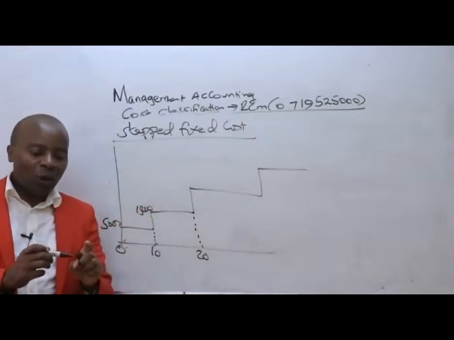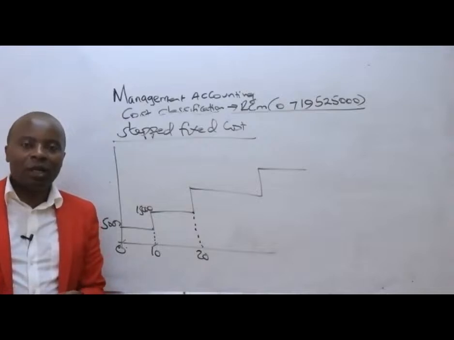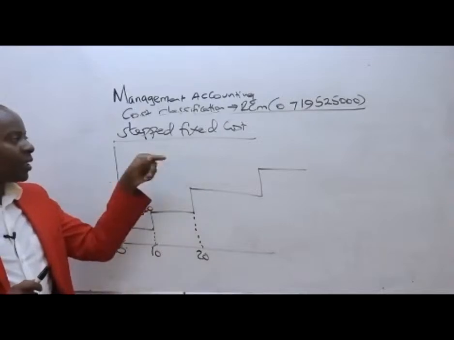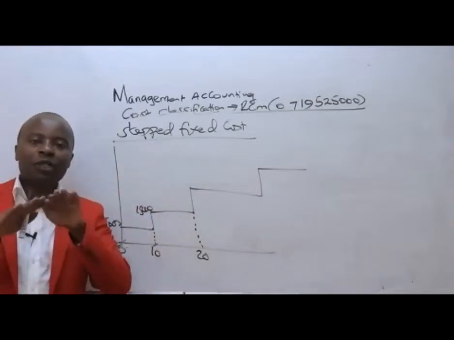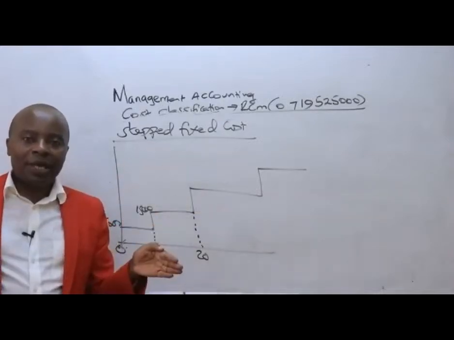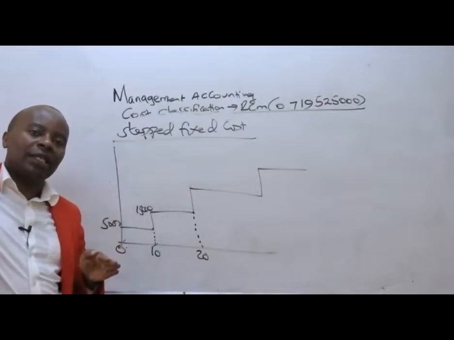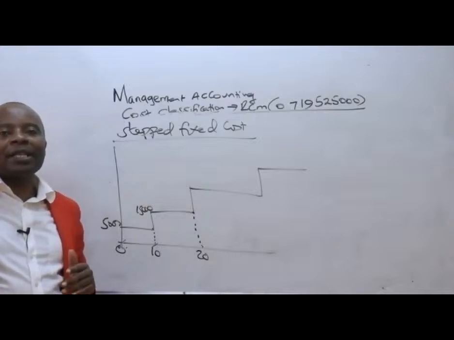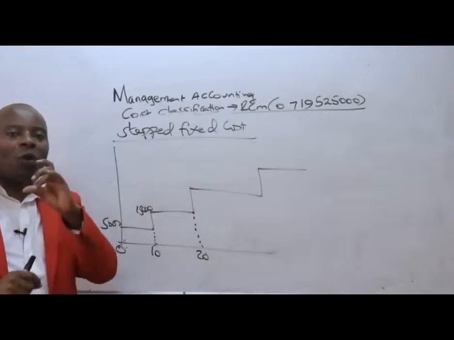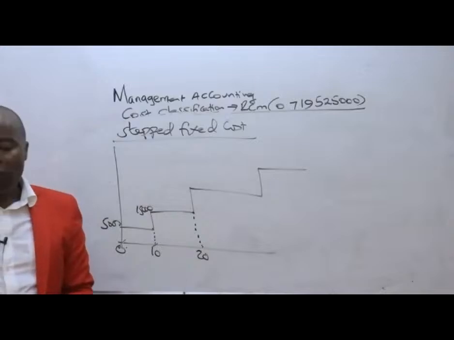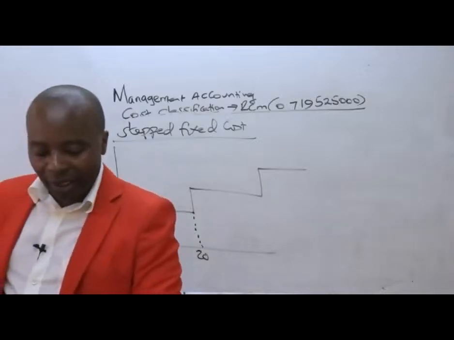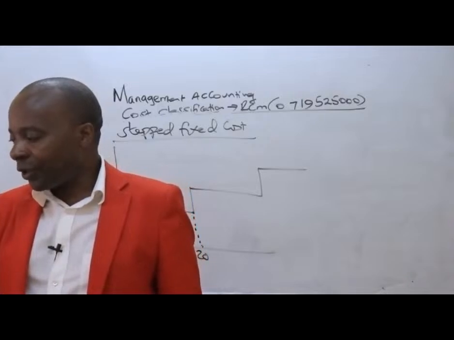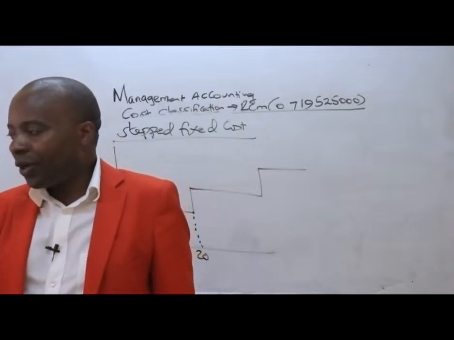Ladies and gentlemen, I would want you to understand this very well, that stepped fixed costs remain constant over some range. Beyond that range, they increase in a lump sum manner. Increasing in a lump sum means increasing with a one-off amount. And that now marks the end of the behavioral classification, how they behave in relation to activity.